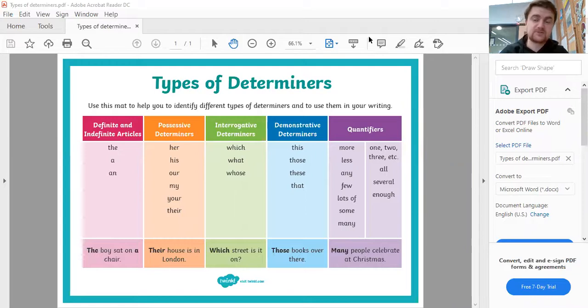Good luck with this task. Do make sure that you're looking out for all of the noun phrases in each sentence. There are often more than one noun phrase in a sentence. Good luck, and hopefully you can identify them.